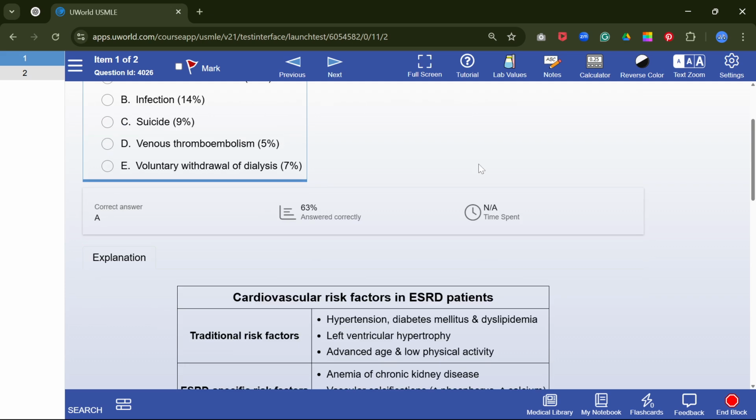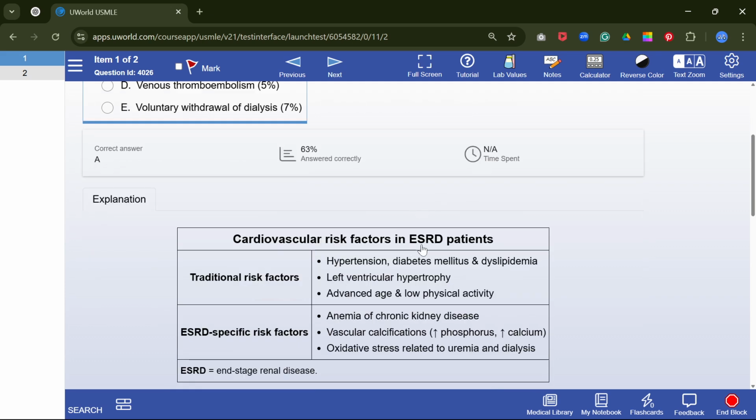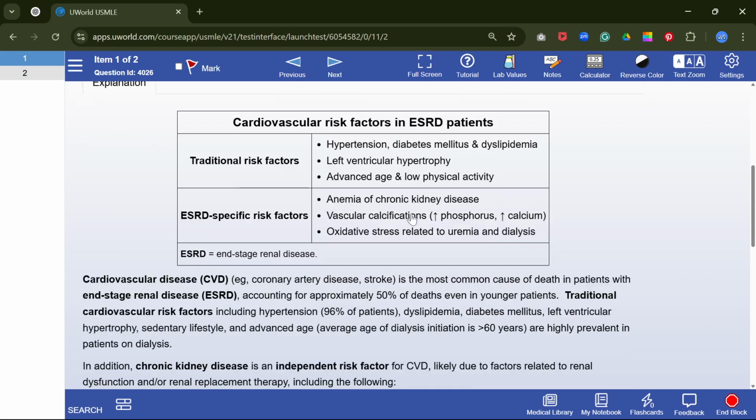Cardiovascular disease. We know the cardiovascular risk for ESRD patients. Cardiovascular disease like coronary artery disease and stroke is the most common cause of death in end-stage renal disease. It's approximately 50% of deaths, even in younger patients.